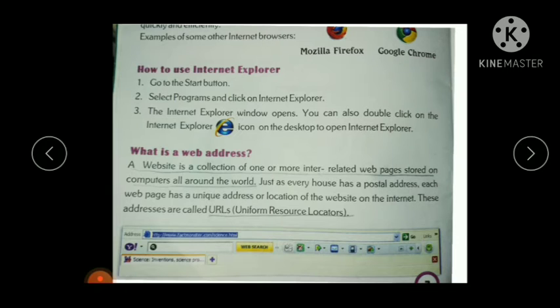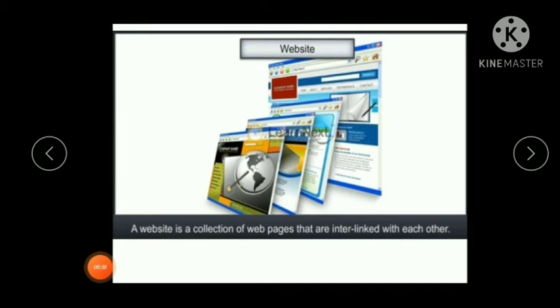Let us see some terms related with internet. They are website. What is a website? A website is a collection of web pages that are interlinked with each other.